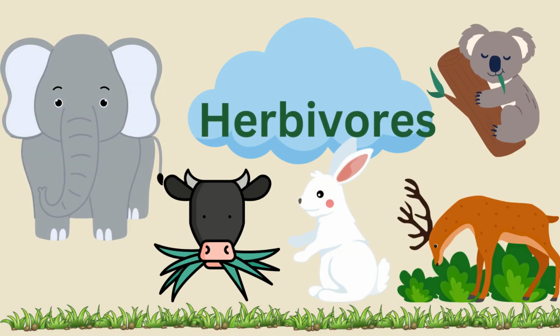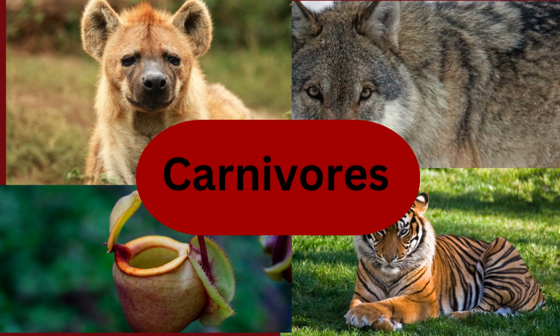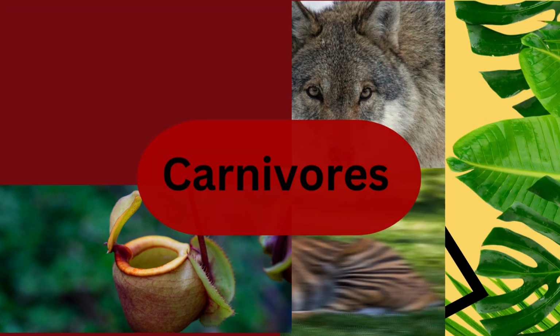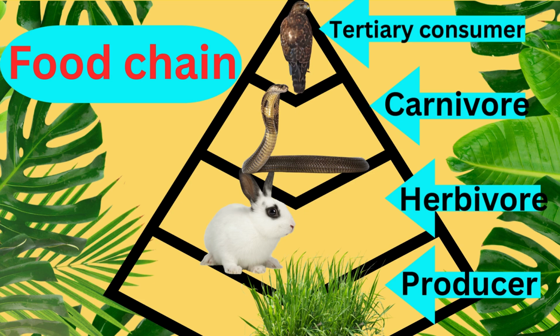Herbivores, like rabbits, eat the plants and gain energy. They are called primary consumers. Then, carnivores eat the herbivores. These are secondary consumers. Some animals, like hawks or lions, eat other carnivores. These are tertiary consumers at the top of the food chain.